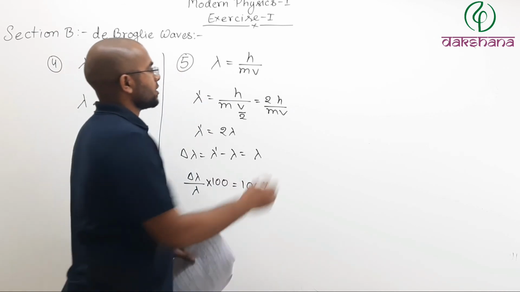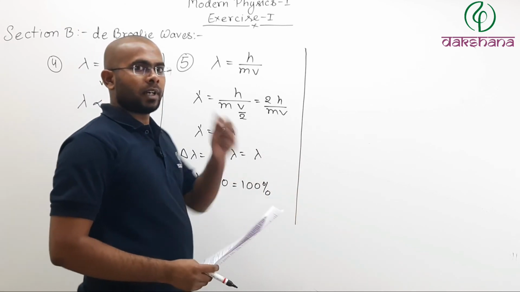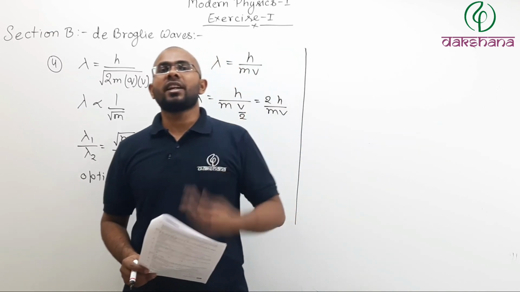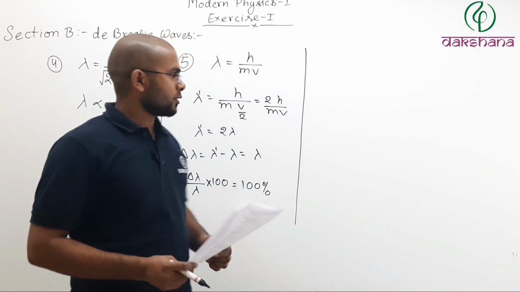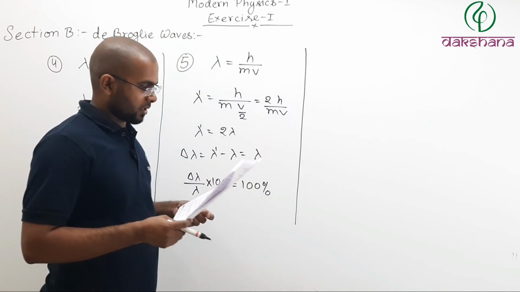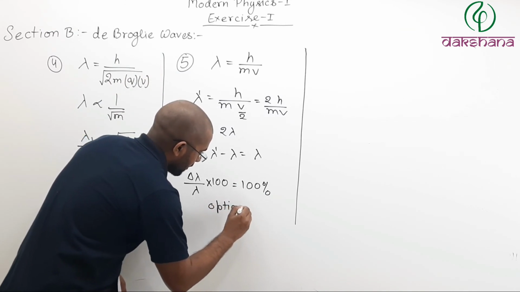So if the velocity is halved, then the wavelength becomes double. And how much percent change is that? 100% change. So when velocity is half, wavelength is changed by 100%. That is your second option. Option 2.